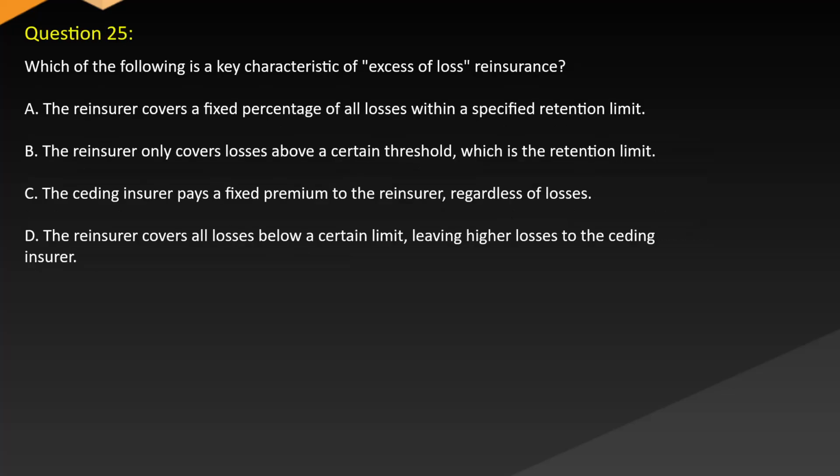Question 25. Which of the following is a key characteristic of excess of loss reinsurance? A. The reinsurer covers a fixed percentage of all losses within a specified retention limit. B. The reinsurer only covers losses above a certain threshold, which is the retention limit. C. The ceding insurer pays a fixed premium to the reinsurer regardless of losses. D. The reinsurer covers all losses below a certain limit, leaving higher losses to the ceding insurer.